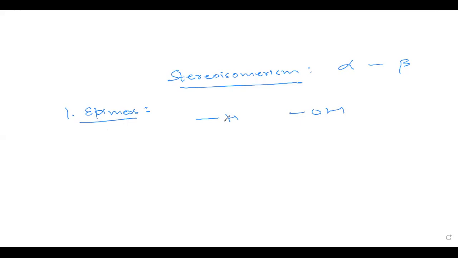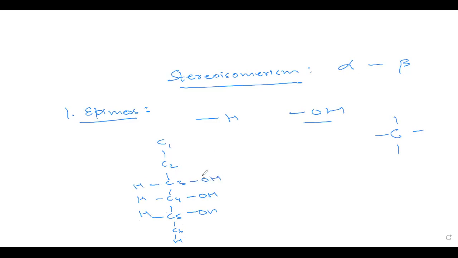Now, what is an asymmetrical carbon? An asymmetrical carbon is a carbon which will have different bonds bound with the carbon. For example, in glucose, I'll show you a chain structure of glucose. The chain structure of glucose looks something like this. Carbon 1, carbon 2, carbon 3, carbon 4, carbon 5, and carbon 6. This is the open chain structure of glucose.